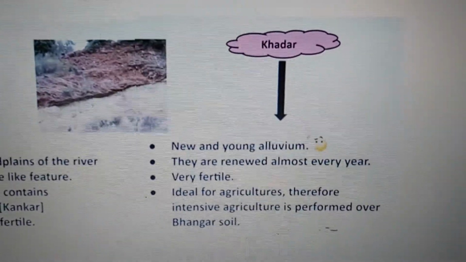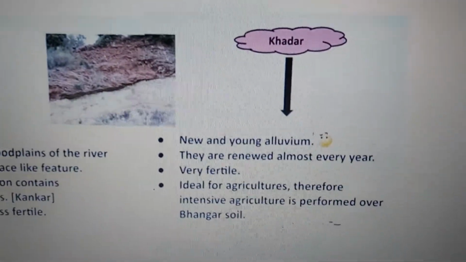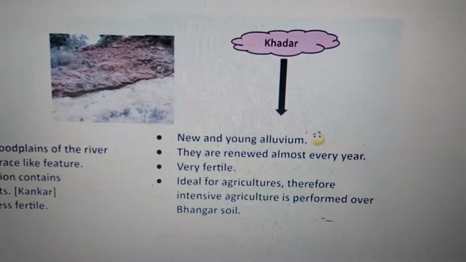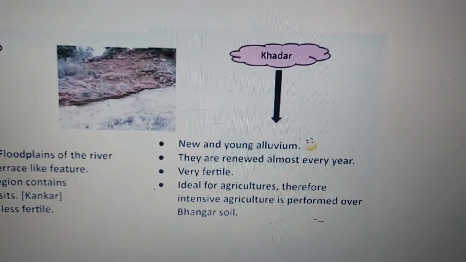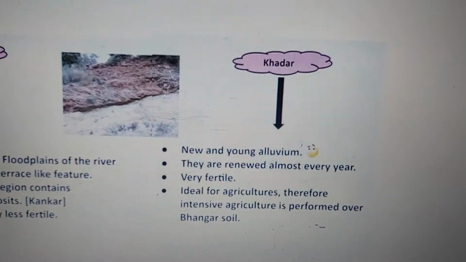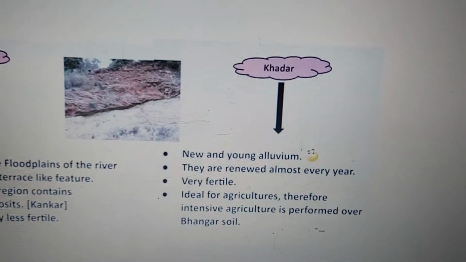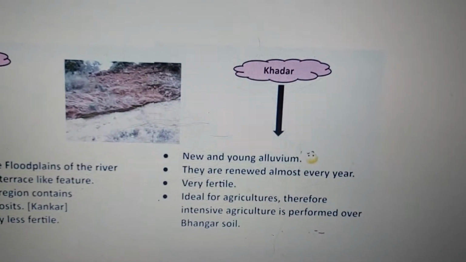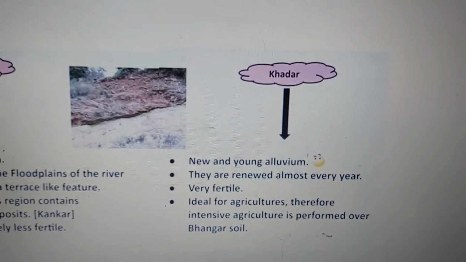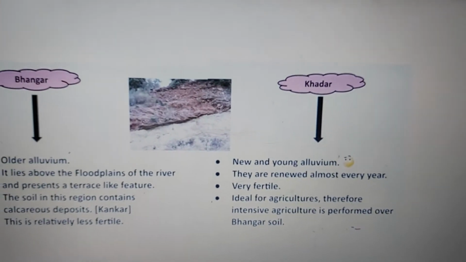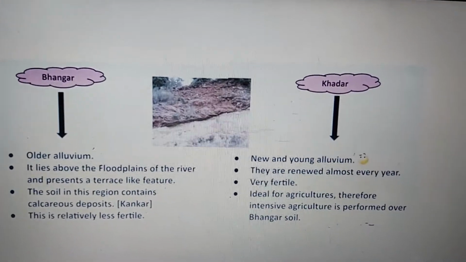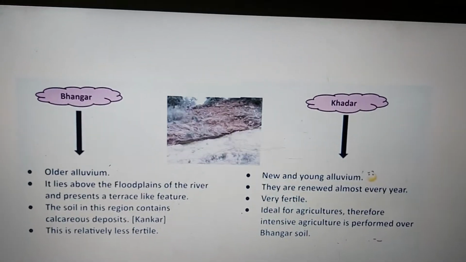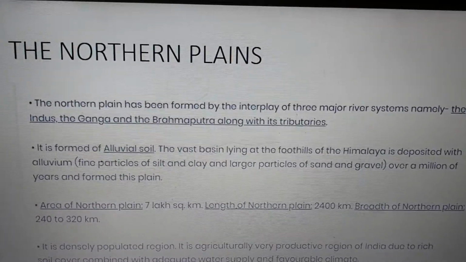And Khadar, remember Khad, it is new young alluvial soil which is renewed almost every year, very fertile, very ideal for agriculture, and therefore intensive agriculture is performed on this Khadar soil. Lots of agriculture is done here. So that's the only difference between Bhangar and Khadar. With this we have completed the northern plains.